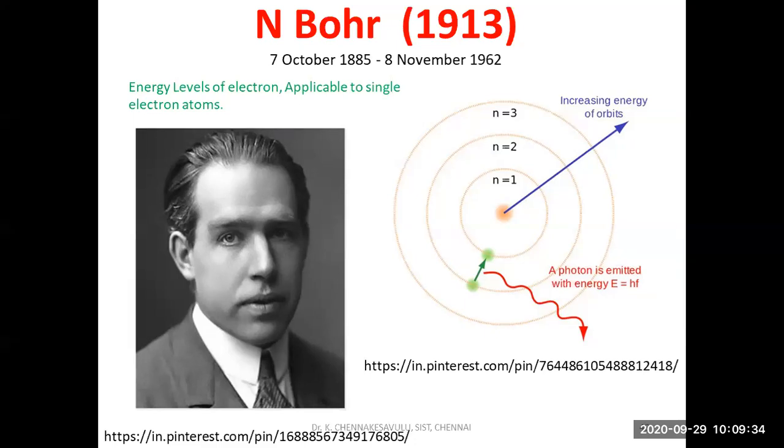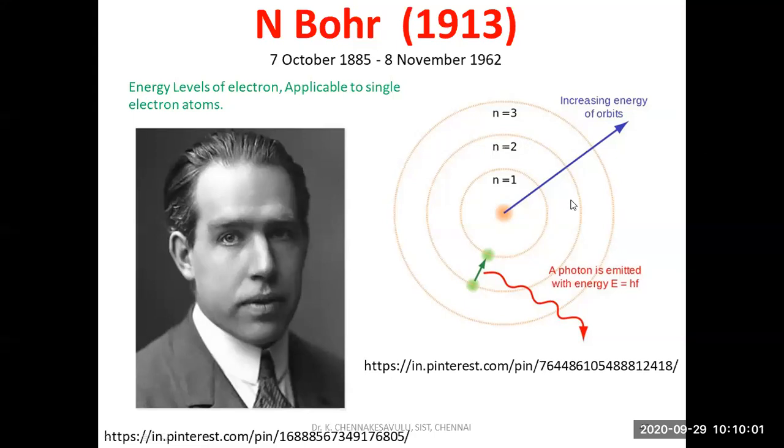That is the advantage of Niels Bohr. The main drawback is that with multiple electrons, like helium, beryllium, carbon, boron, this model is unable to explain them.